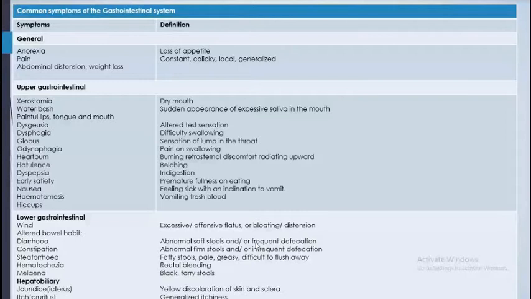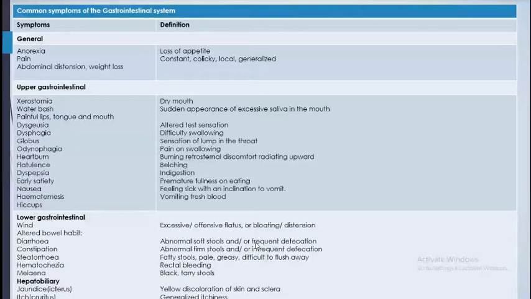and nausea, feeling of sickness with the inclination to vomit, nauseatic condition, and hematemesis, or vomiting out of the fresh blood, hiccup, and some person comes with the lower GI symptom like excessive and offensive flatulence or bloating, distension of abdomen, and altered bowel habit, diarrhea, constipation. Steatorrhea is the fatty stool, and hematochezia, that is rectal bleeding, and melena is black tarry stool, and jaundice and icterus.